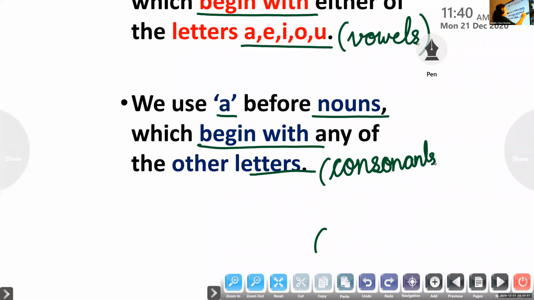Is it clear? So we use an before nouns that begin with the letters A, E, I, O, U, called the vowels. And we use a before nouns which begin with the consonants. Are you able to recollect? Yes?